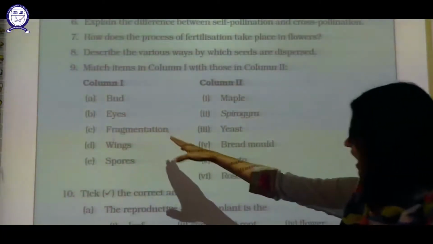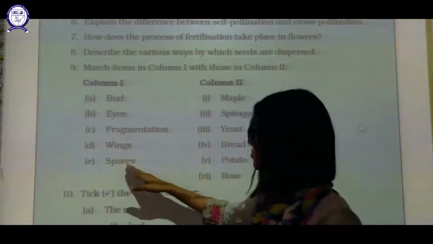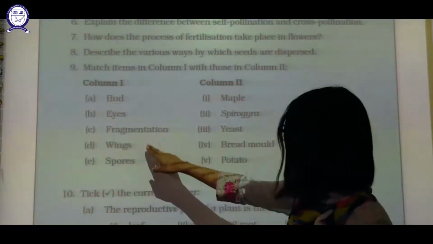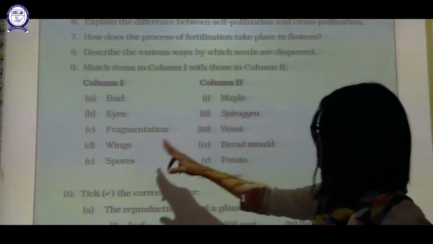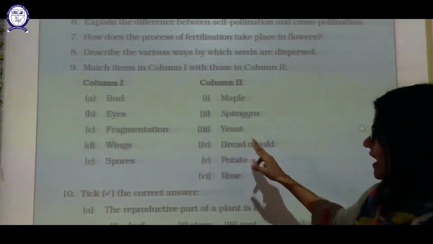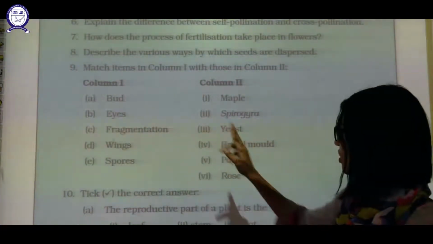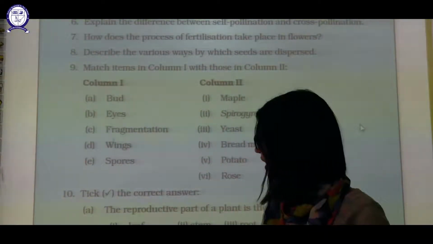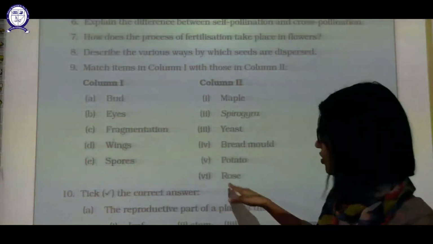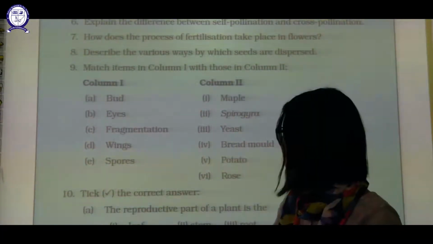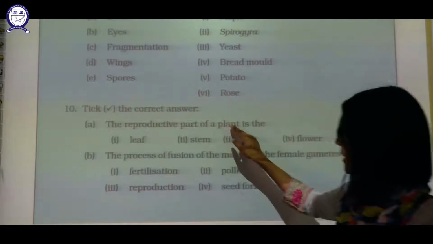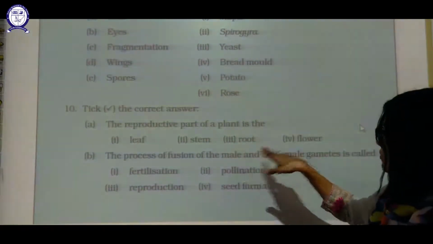Okay. Match the following. Bud, eyes, fragmentation, wings and spores. So eyes are in potatoes, wings in the case of maple, spores in the case of yeast and red mold, and bud in the case of this potato. Okay. Right. Bud in the case of rose also and potato also. Now tick the following question. The reproductive part of a flower is